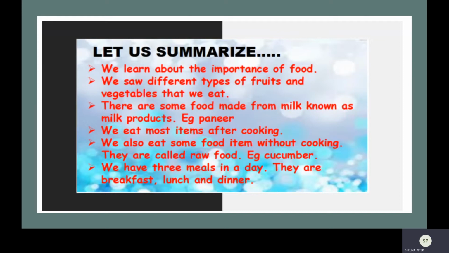Then we also learned that most of the food we eat are cooked. But there are some food we eat without cooking, and they are known as raw food. Remember, what was the example of raw food? Yes, cucumber. That is what we eat in our salad or in other form. There are many more examples of raw food. So I hope you remember those examples.